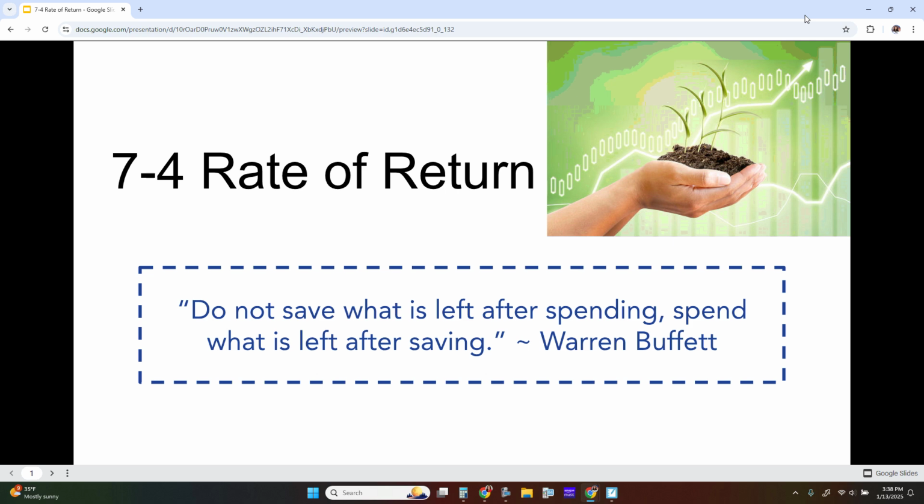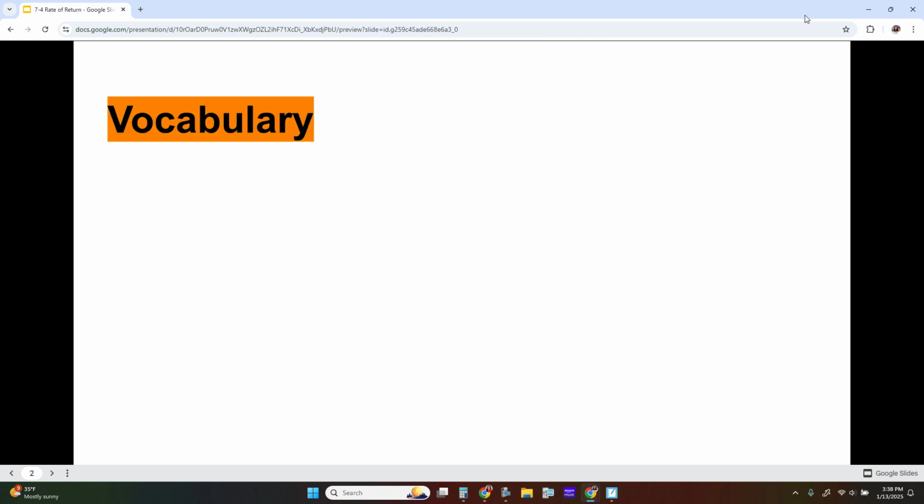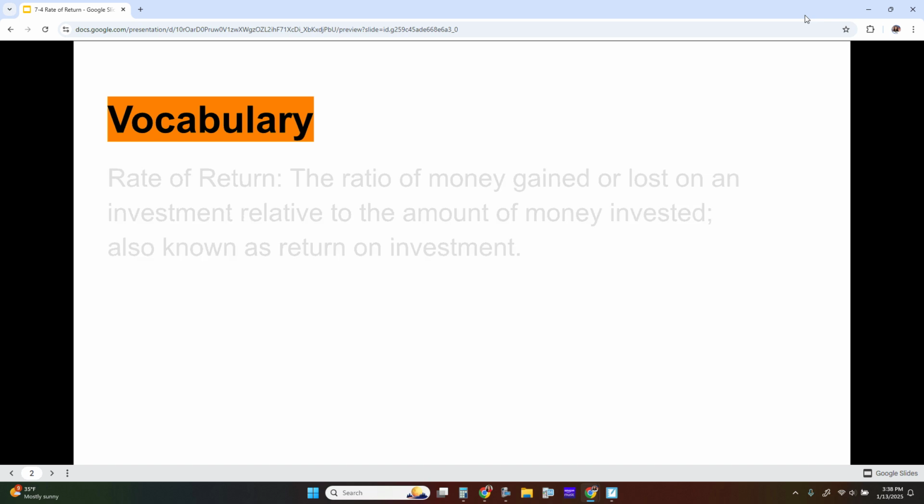I like this quote by Warren Buffett: do not save what is left after spending, spend what is left after saving. So you should always think about making sure to save first and then spend. That's how you're going to build your wealth. All right, so let's jump right into some vocabulary.